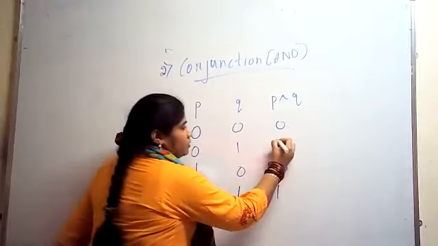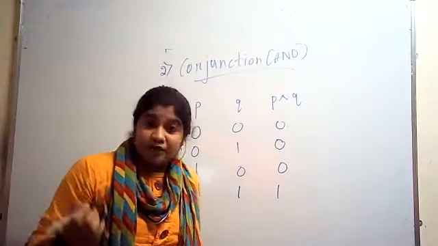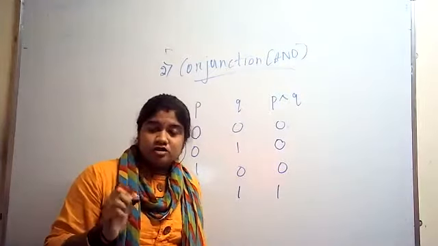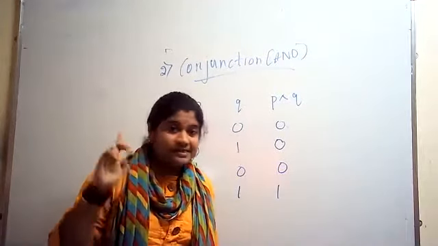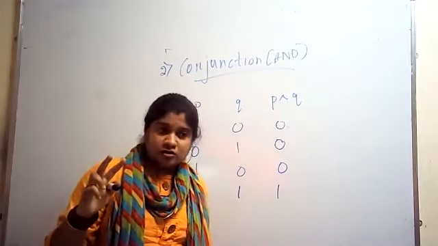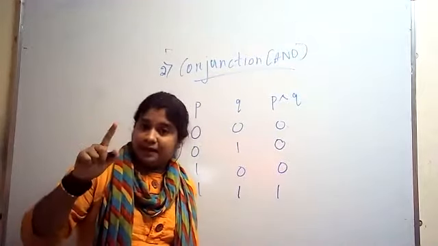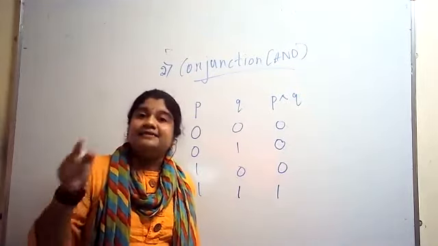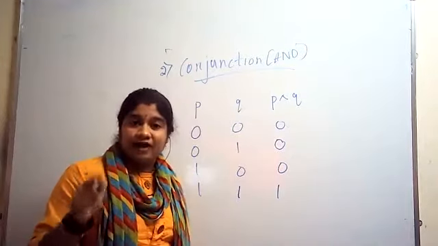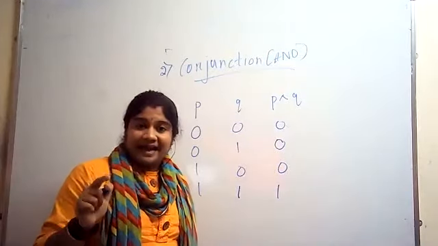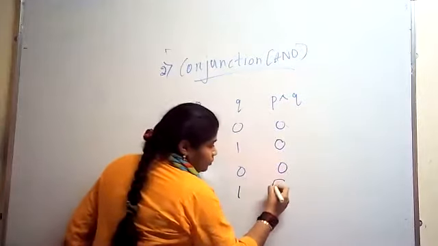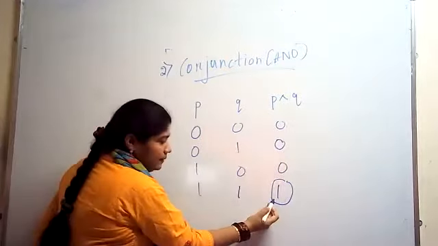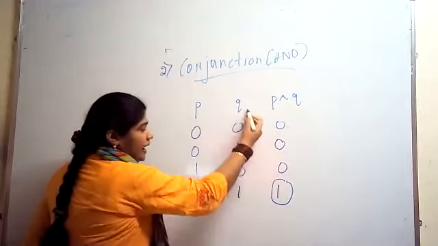Now I will tell the definition. A conjunction of two propositions p and q is defined as: the truth value of p conjunction q will be 1 when p is 1 and q is 1.